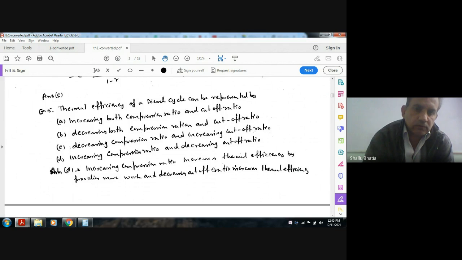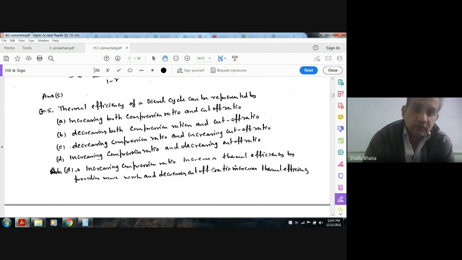In the case of a diesel engine, increasing the compression ratio will increase efficiency. That is sure, as in the case of the Otto cycle and the petrol engine also.